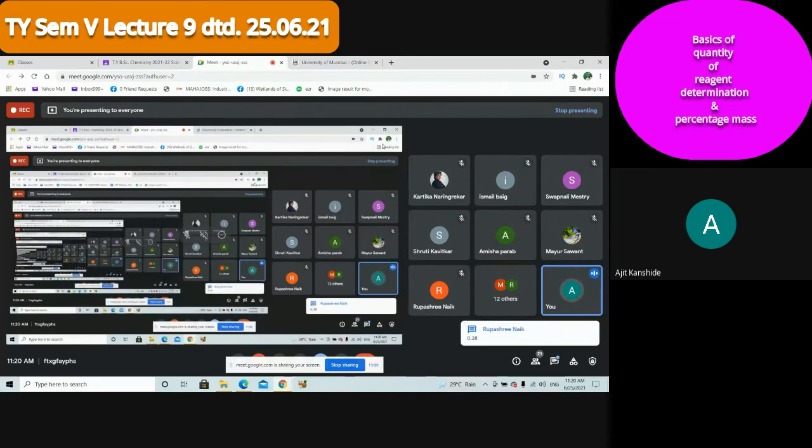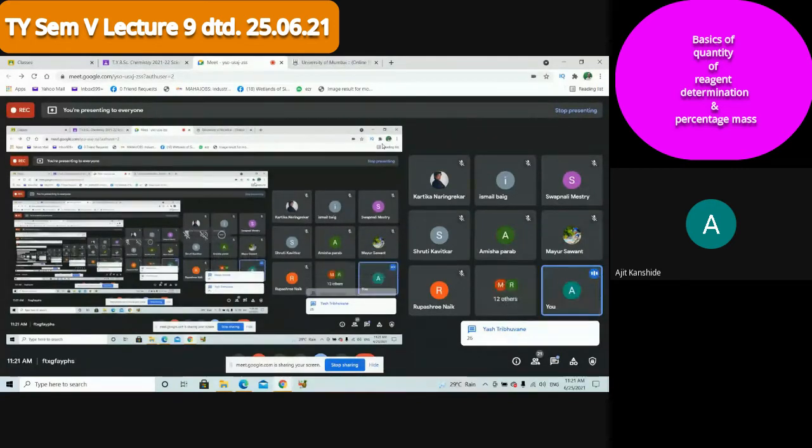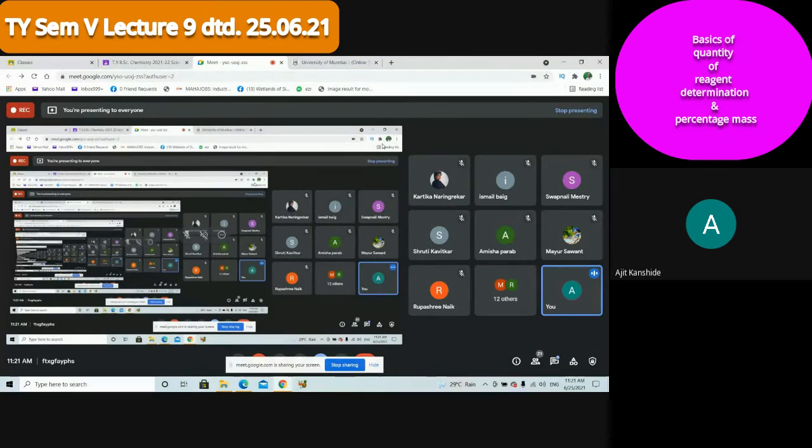So how much oxygen do you want? You want oxygen 2.5 times. So what is 2.5 times of 10? 10 into 2.5, what's the answer? Yes, 25. So don't think that for 10 gram of acetylene, 25 gram of oxygen is needed. That is not an understanding of chemistry, because chemistry deals with atoms, ions and molecules. To measure them, we take the help of the mole. Therefore, we have to calculate the number of moles there.